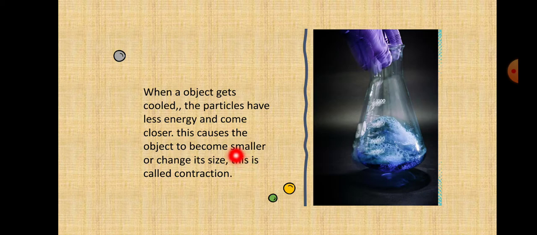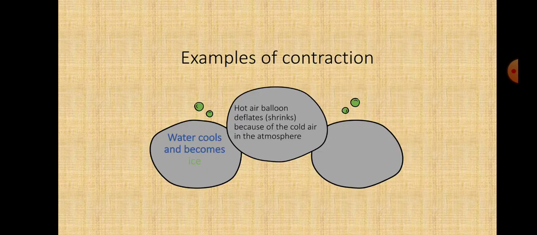Due to contraction and expansion, in our surroundings different changes occur, like physical changes and chemical changes. Now we will see some examples of contraction in day-to-day life. Water cools and becomes ice. That is an example of contraction.